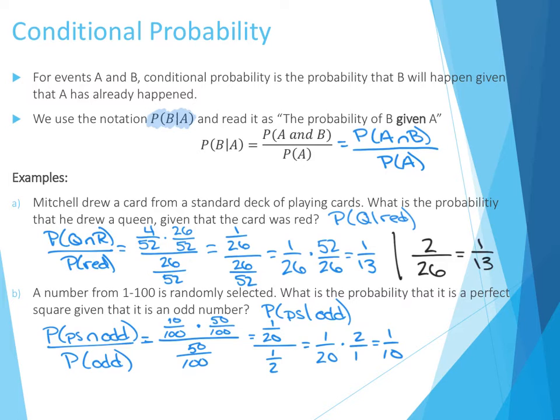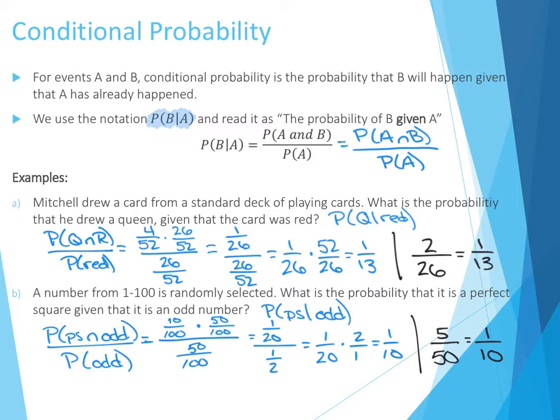Now, if we think about it holistically, the probability of selecting a perfect square, given that we're only choosing from the odd numbers, we want to think about how many odd numbers there are to choose from in there, and there are 50, and how many of those are perfect squares. So again, I would need to know that there are 10 perfect squares between 1 and 100, and that only half of them are odd, so that's 5, but 5 out of 50 gives us 1 out of 10. Either of these are straightforward ways to deal with it.